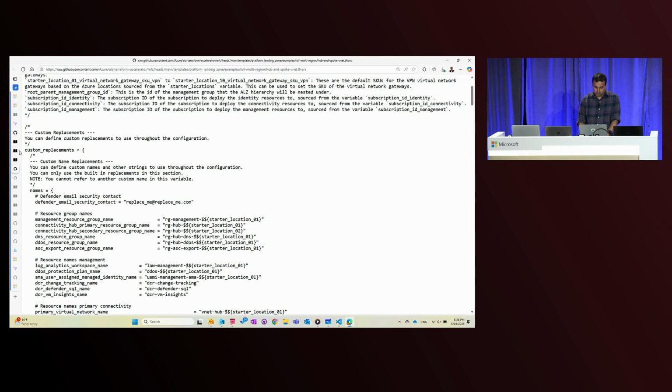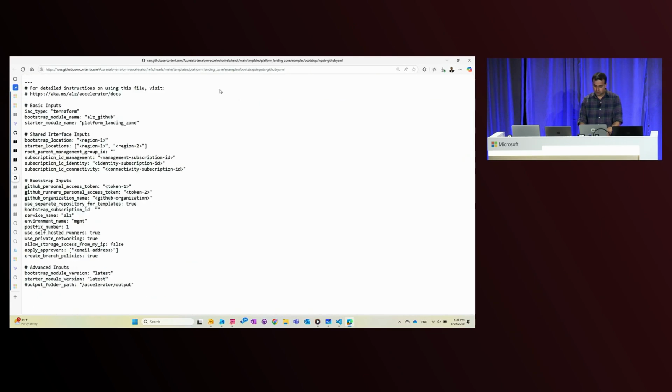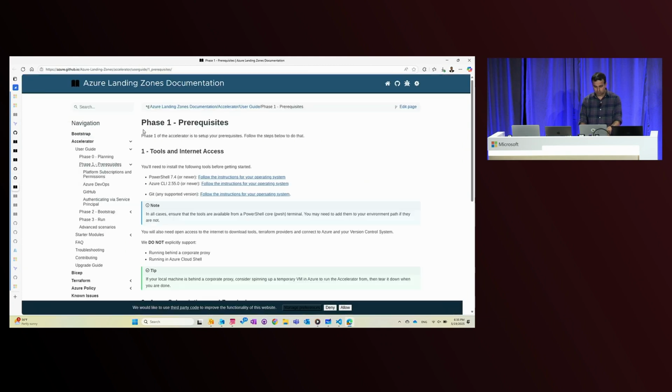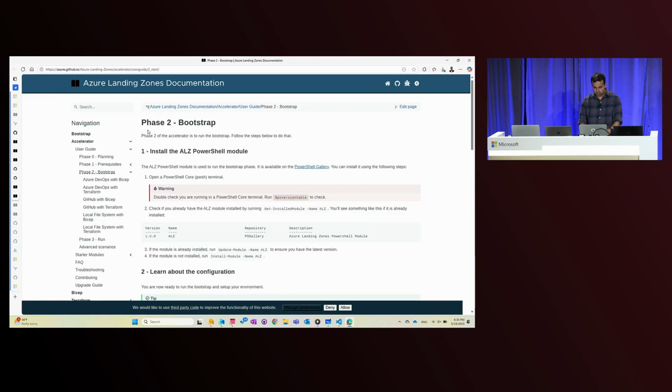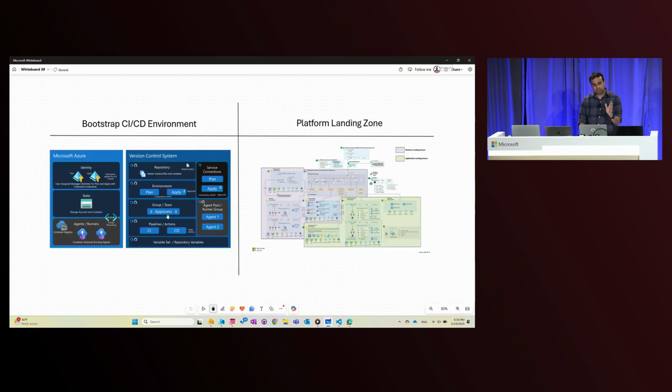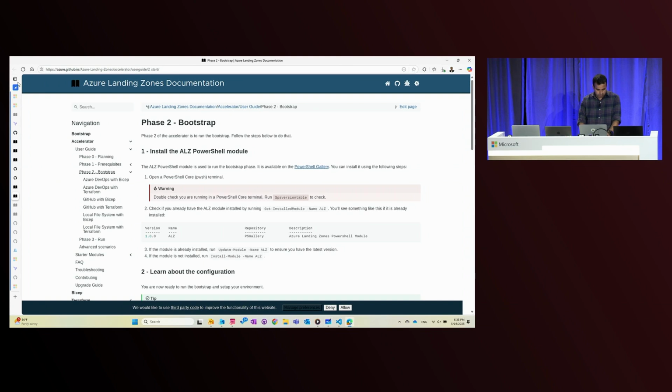And then this other file, which is this YAML file, is for my Bootstrap. What I'm providing in this Bootstrap file is my Bootstrap configuration, which will deploy what you see over here, on the left-hand side. So that deploys the left-hand part. So let me go back.